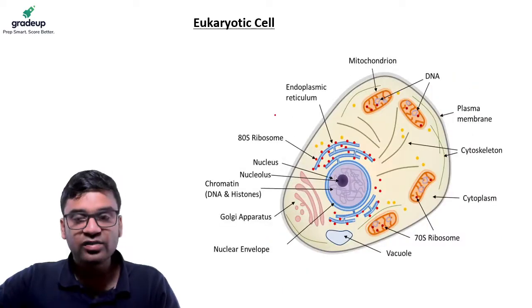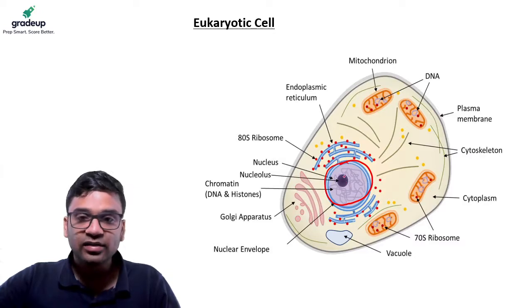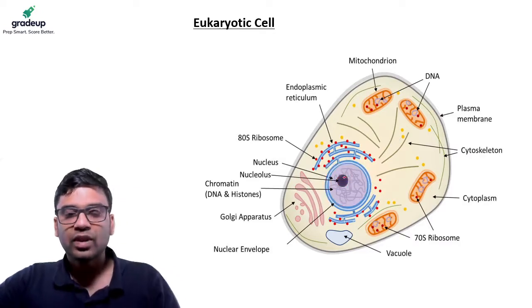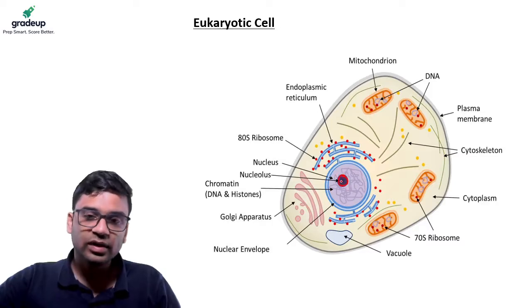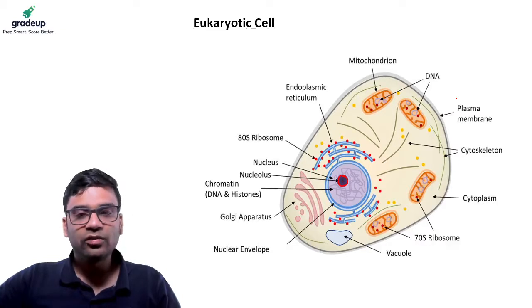Eukaryotic cells are our cells which we have. It has a nice little nucleus, and inside the nucleus there is a nucleolus, there is DNA, RNA, there is the endoplasmic reticulum, there are ribosomes on that, there is the chromatin of the DNA, then there is the Golgi apparatus, there is the nuclear envelope, vacuoles are there, ribosomes are there, cytoplasm is there, plasma membrane, DNA, all of this is there.